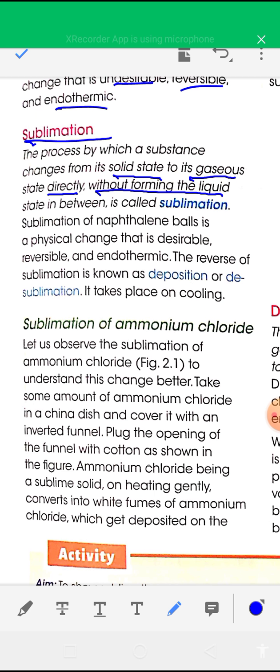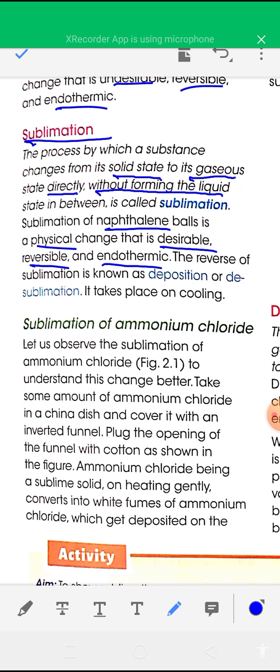So sublimation is the process by which a substance changes from its solid state to its gaseous state directly without forming the liquid state. Example of sublimation: sublimation of naphthalene balls, which is a physical change. It is also a desirable change, reversible change, and endothermic change.